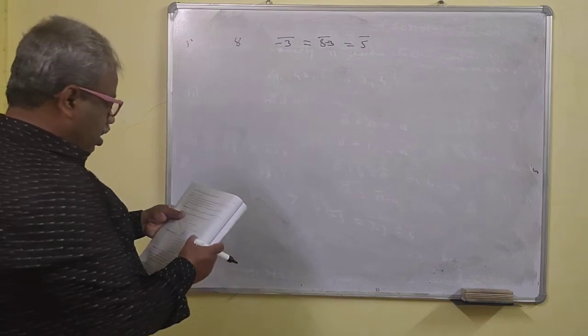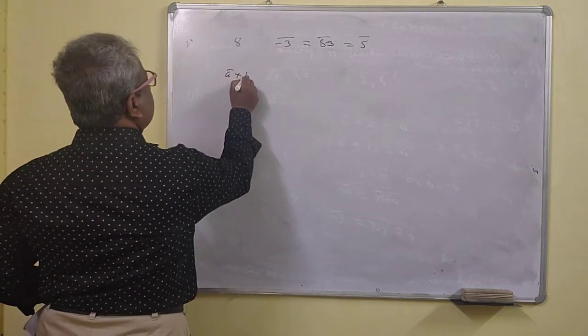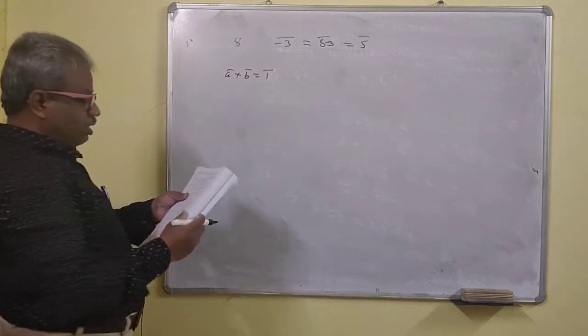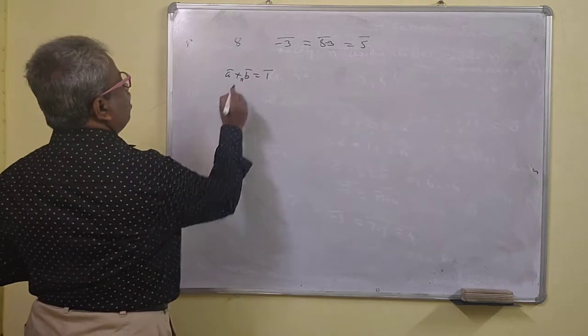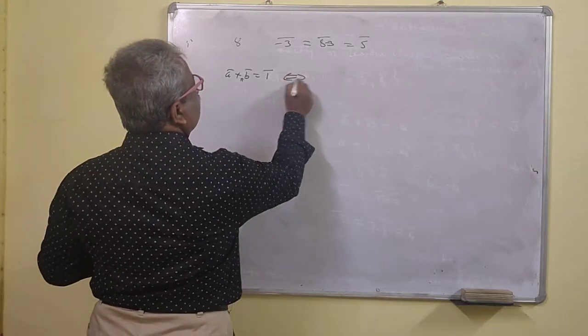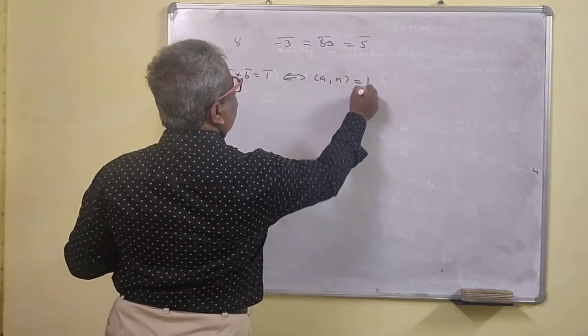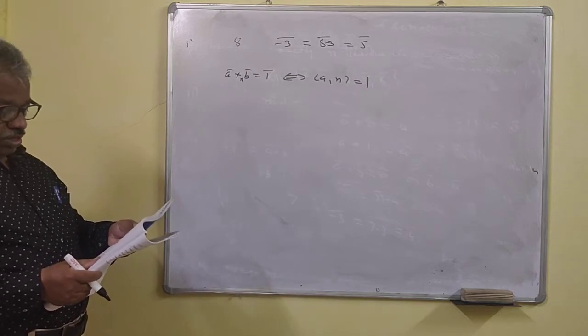Also, A bar times B bar is equal to 1 bar modulo n if and only if GCD of A and n is equal to 1.